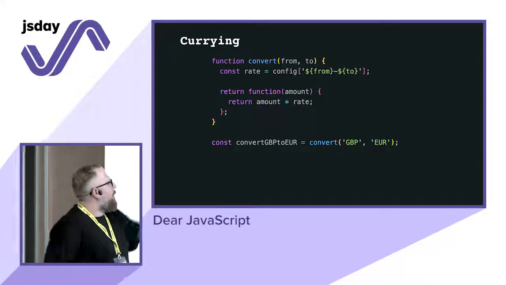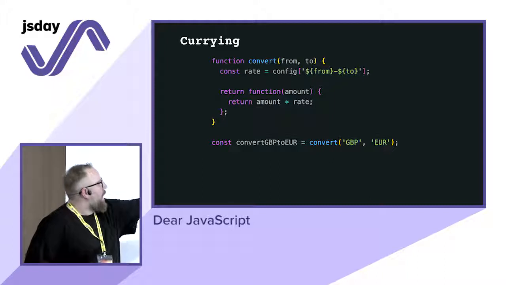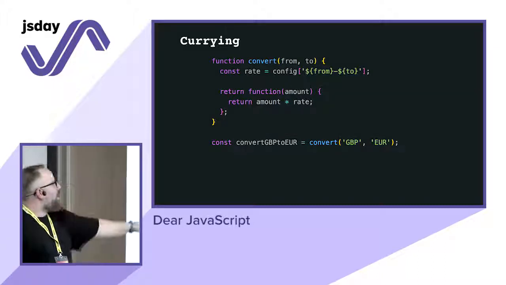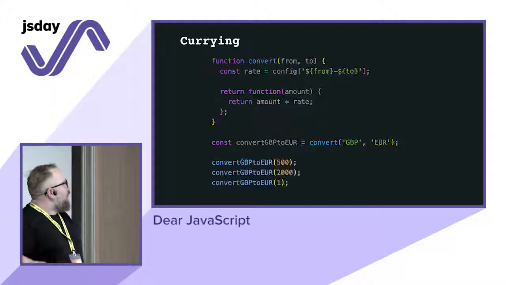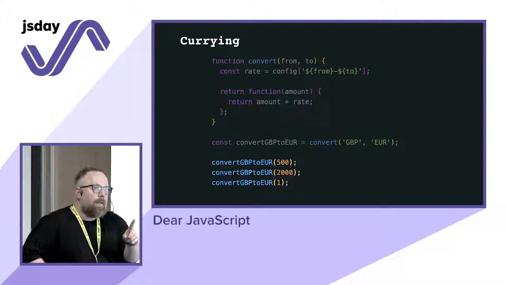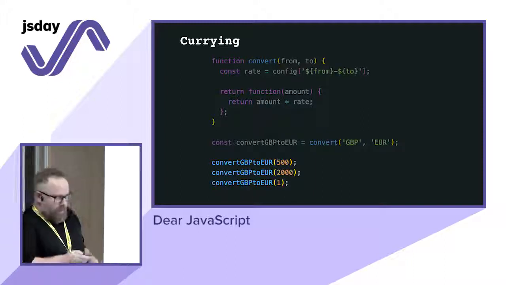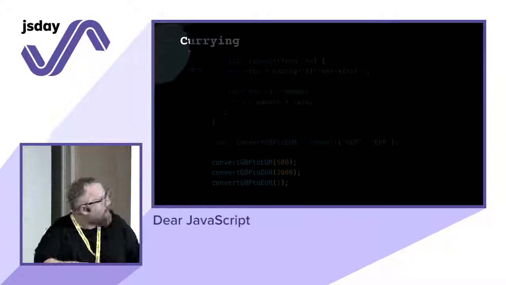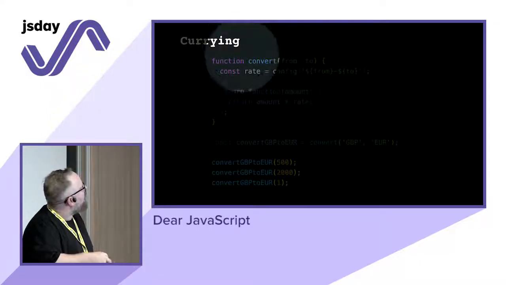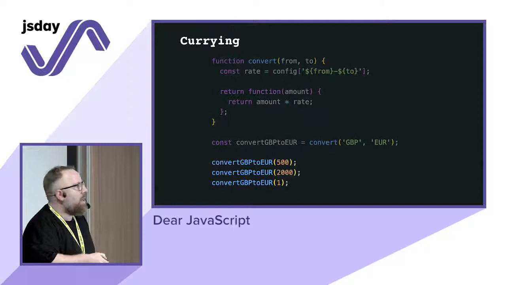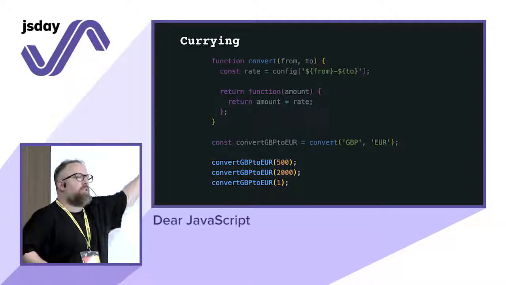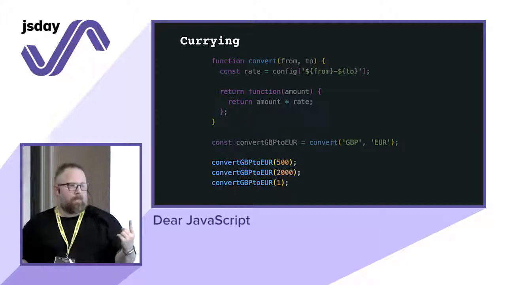You will create another function where you basically pass pound and euro. You will get back another function, convert pound to euro, and then you can call it as many times as you want. Thanks to the fact that the returned function has access to this rate from a scoping point of view, I'm calling the service just once. Okay?